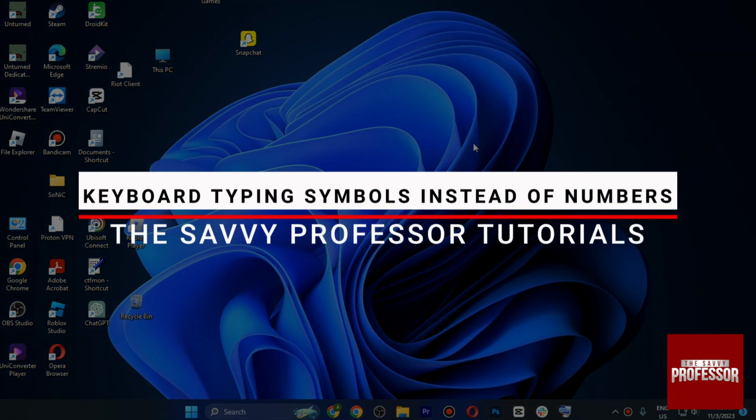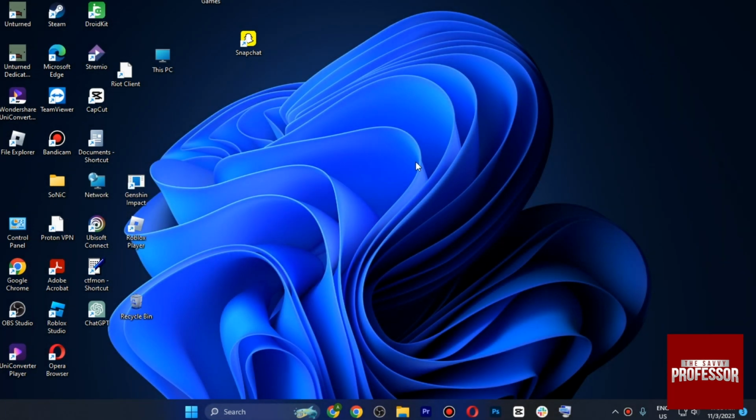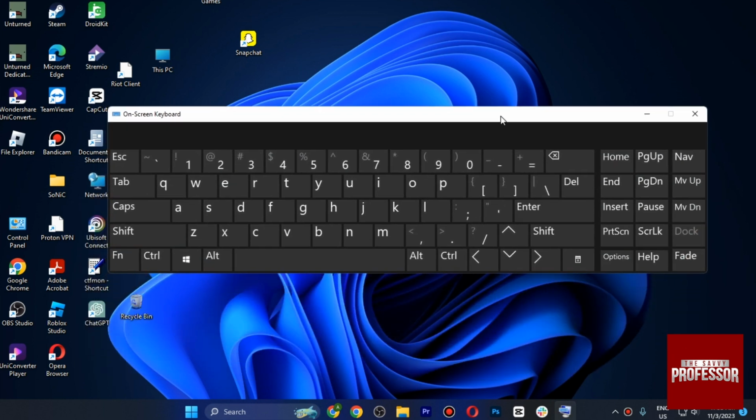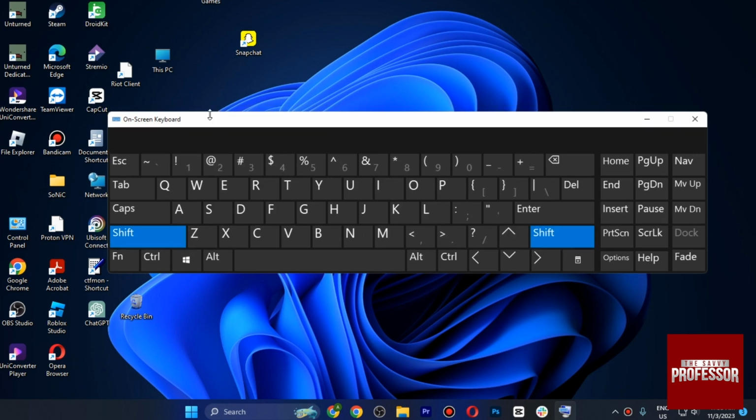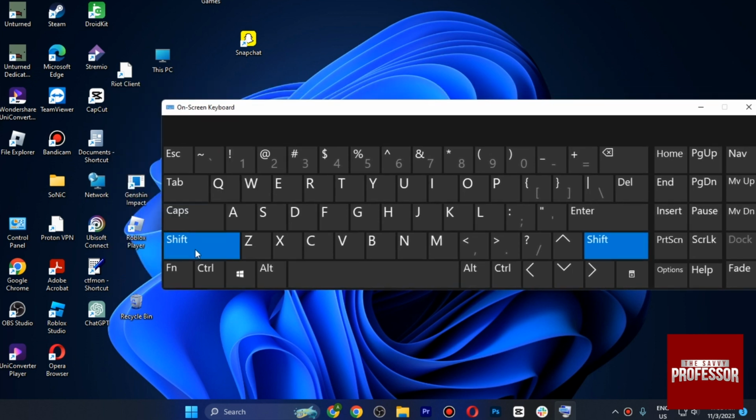In this video, I will show you how you can fix keyboard typing symbol instead of numbers. So the first method is you have to make sure that the shift key on your physical keyboard is not stuck. So let's say if the shift key is stuck on your physical keyboard, you have to make sure to unstuck it or press it again and again so that it can perform normally, because whenever you press shift this will unlock all the other digits as well in this case.